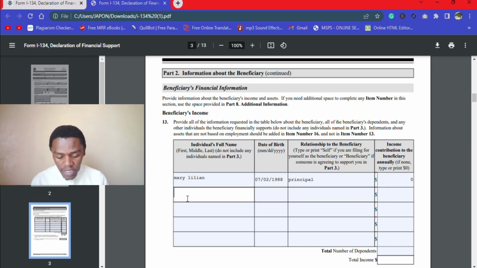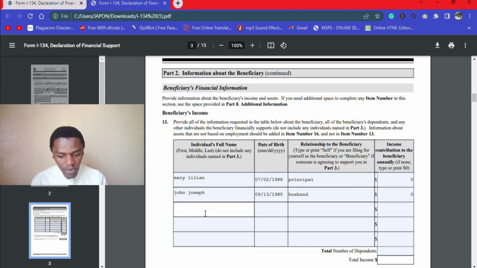And then let's say she has a husband, then say John, like that. You put the date of birth like so, start with the month, like that, and then you say husband, and then you put 0, and then you continue.